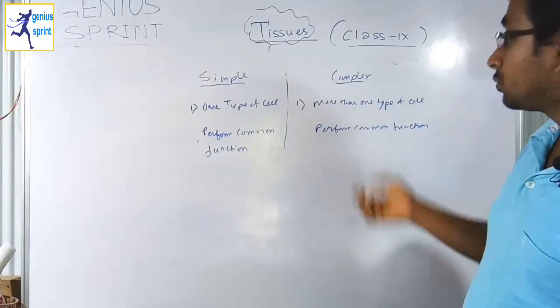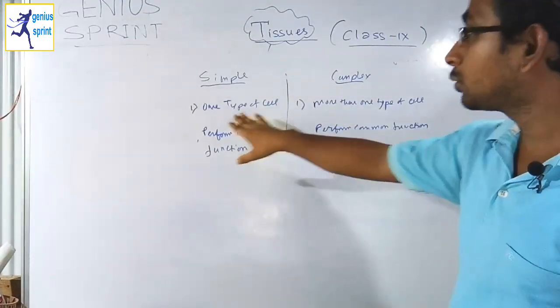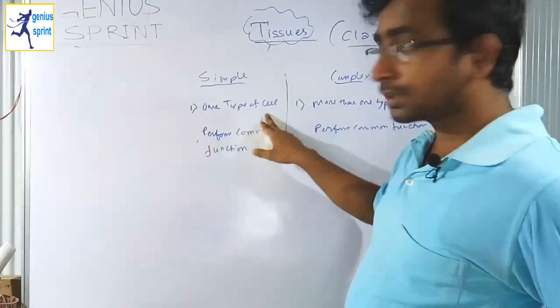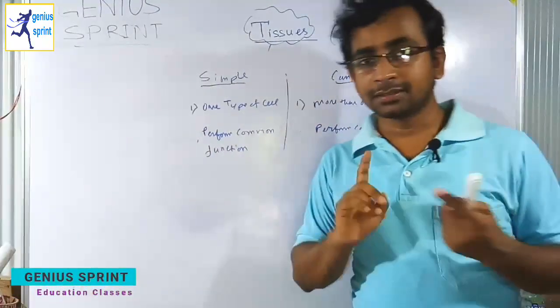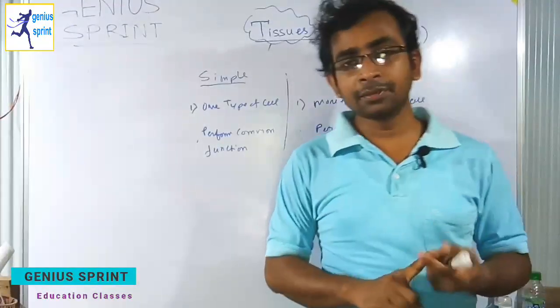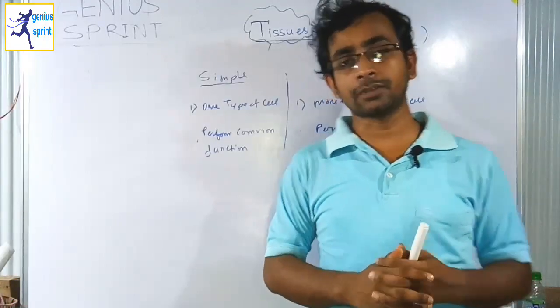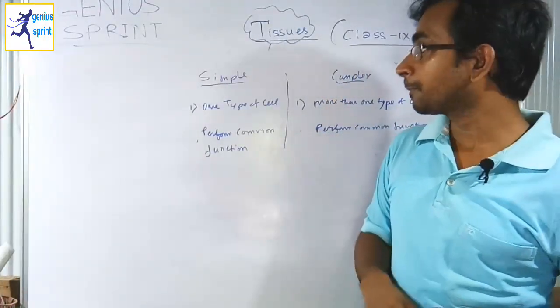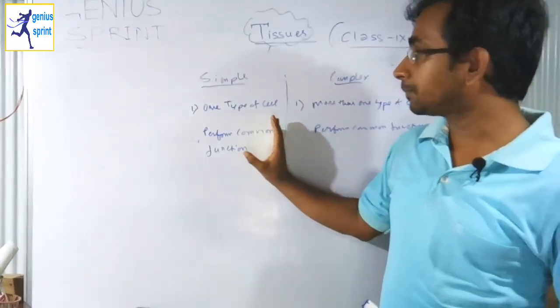Those tissues which have more than one type of cell. Here it is one type of cell, and here it is more than one type of cell. Whenever the same type of cell works for a particular function, then this type of tissue is termed a simple tissue.